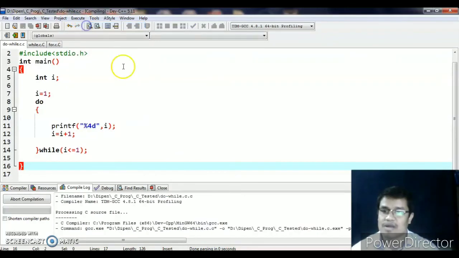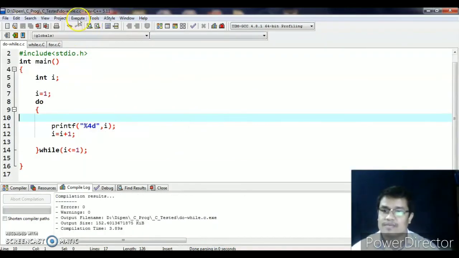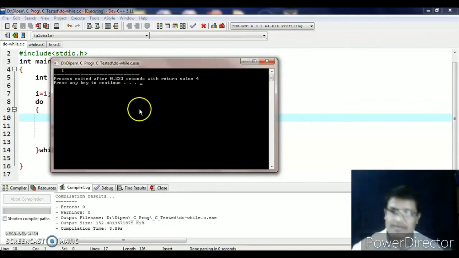Compile, execute, run. Only 1 is coming on the monitor as the result. Forget about "process exited after 0.223 seconds"; this is a subsystem message. Forget about that. That 1 comes as the outcome for our program.